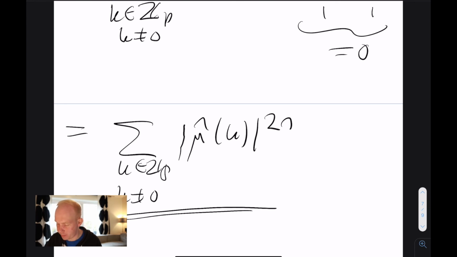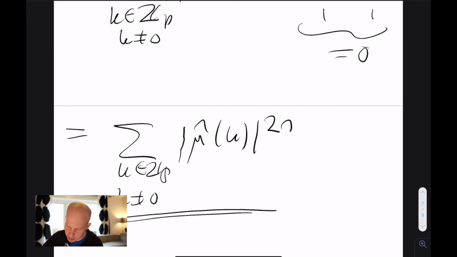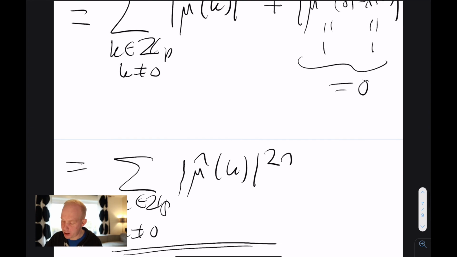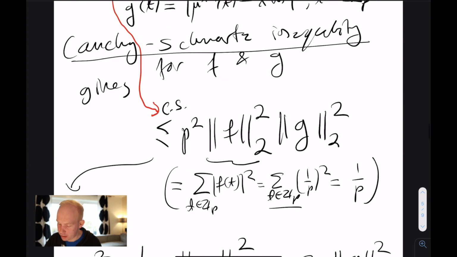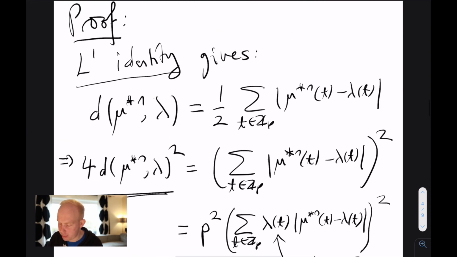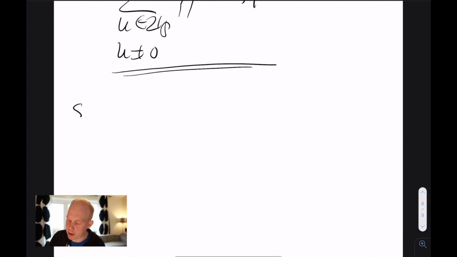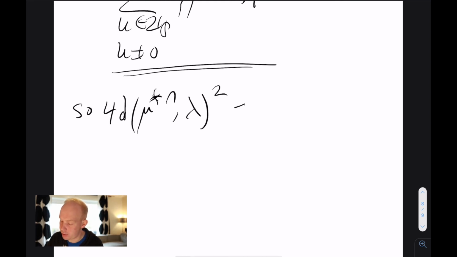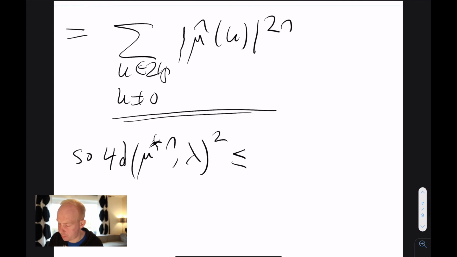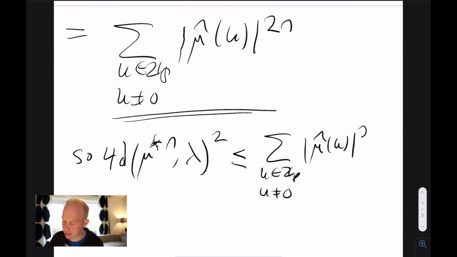If you remember, all this is just inequalities and equalities. If you go to the very beginning, we have this expression: 4 times the total variation distance between μ star n and λ, squared, is at most equal to this sum over k in Z_p, k not equal to 0, of the Fourier transform of μ at k to the power 2n.